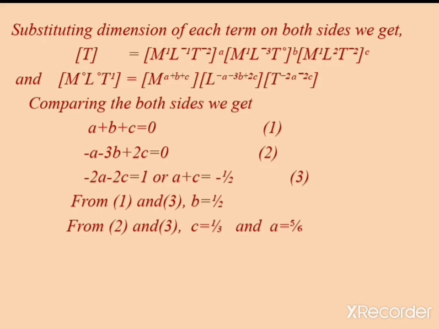Okay, then after putting b equal to half and c equal to 1 by 3 in the equation a plus b plus c, you will get a is equal to 5 by 6. Okay, this is after simplification.